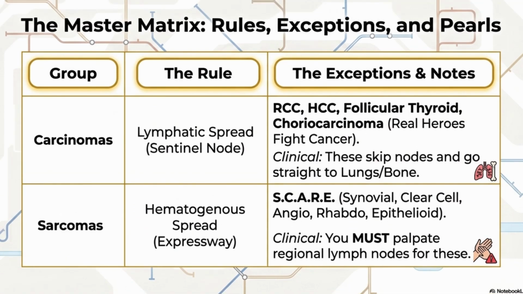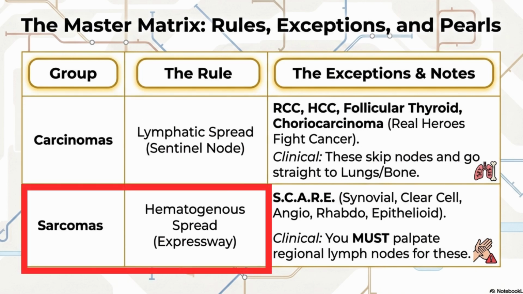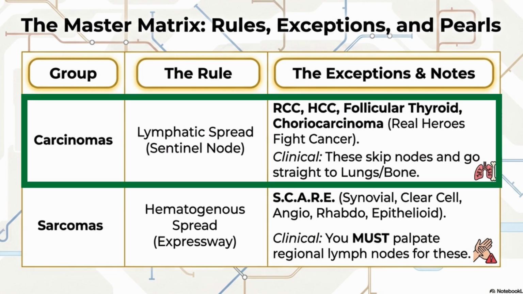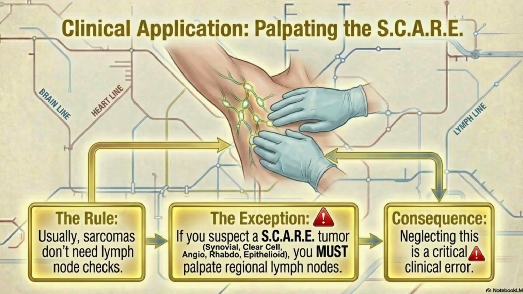So here's the summary table. The rule is carcinoma spreads via the lymphatic pathway, whereas sarcoma spreads via the hematogenous pathway. The exceptions for carcinoma are RCC, HCC, follicular thyroid carcinoma, and choriocarcinoma. Why it matters? These escape nodes and go straight to lungs and bones. Whereas sarcoma exceptions are SCARE: synovial, clear cell, angio, rhabdo, and epithelioid. Why it matters? Because you must palpate regional lymph nodes in these specific sarcomas.